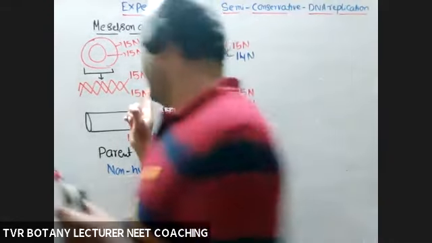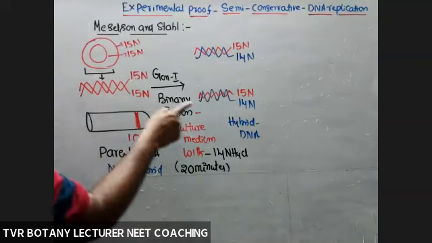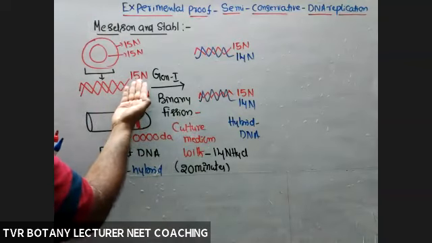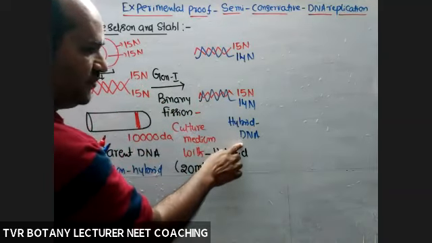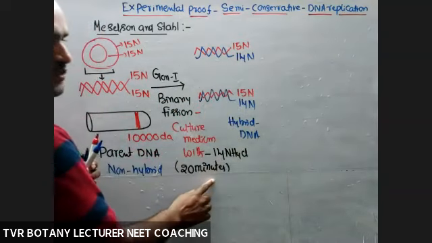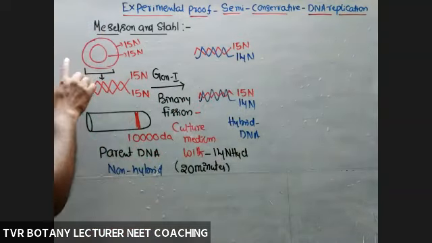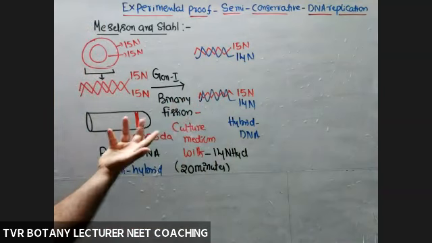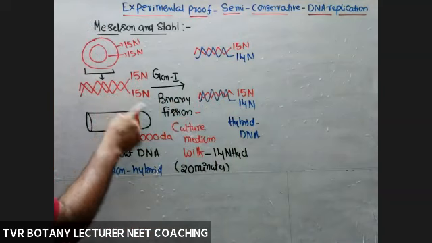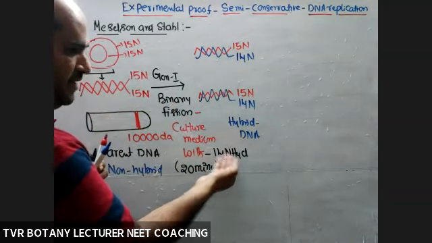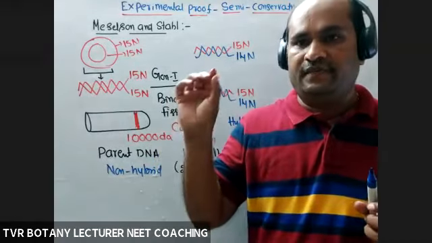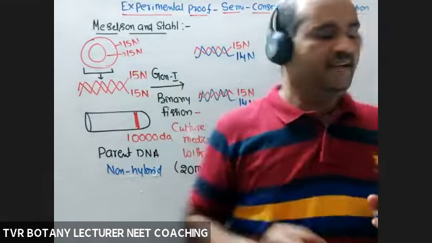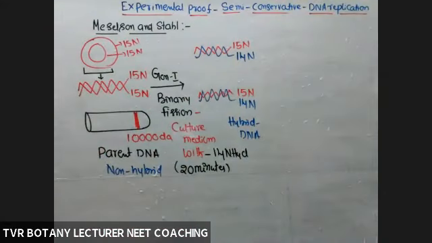Okay, so this DNA 15-15 is cultured on the culture medium, meaning a bacterial cell which is having 15-15 nitrogen containing nitrogen bases on the culture medium with NH4Cl. So new strands are according to the medium only. How many media did they use? We will see. One medium with 15 and one more medium containing 14. Two types of culture media they used. Remember that also. First, the culture medium with 15NH4Cl. Second, the medium with 14NH4Cl.